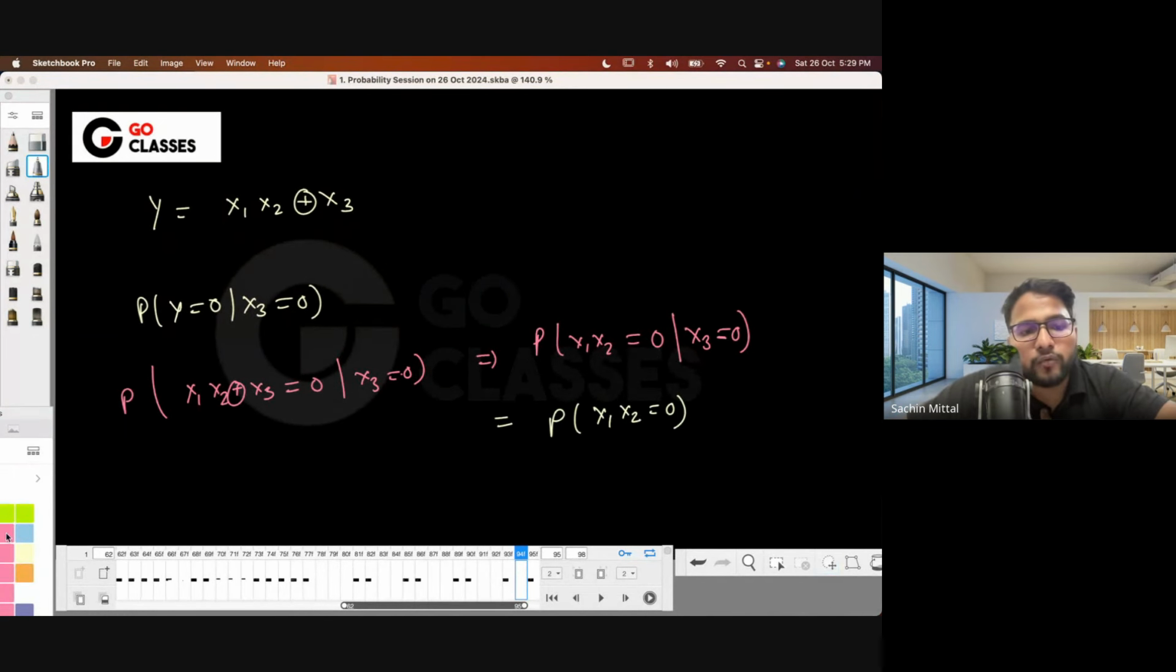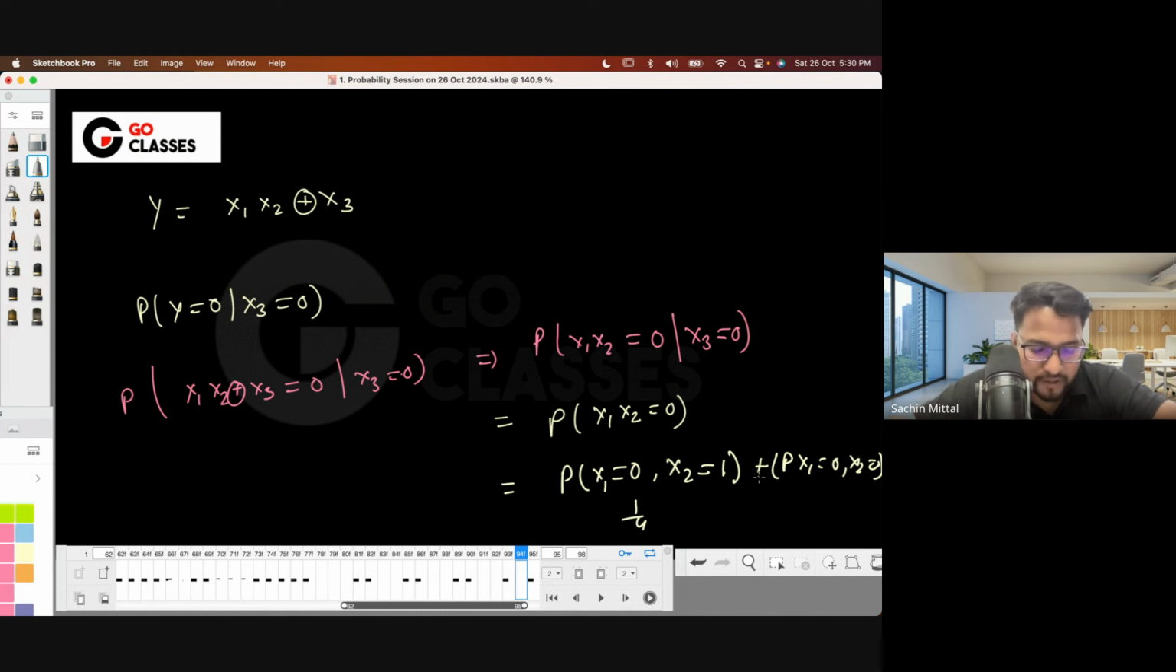Just a second. You need to first tell in what cases x1, x2 will be 0. One of them is 0, right? Either x1 is 0, x2 can be anything. So basically it will be listed like this. X1 is 0, x2 can be 1, or x1 is 0, x2 can be 0, right? These are basically the four cases where these will be 0. And every case will be just 1 by 4, because 1 by 2 into 1 by 2. Is this fine, or is there something missing?